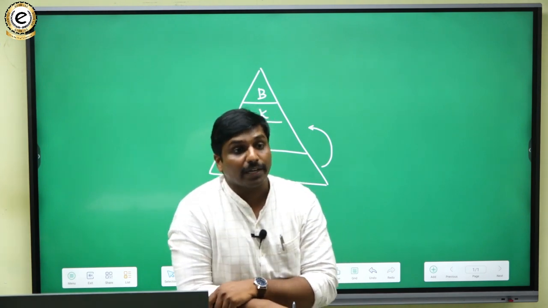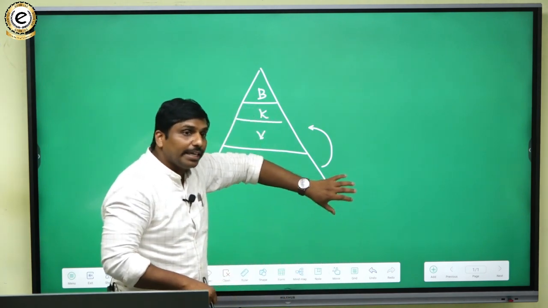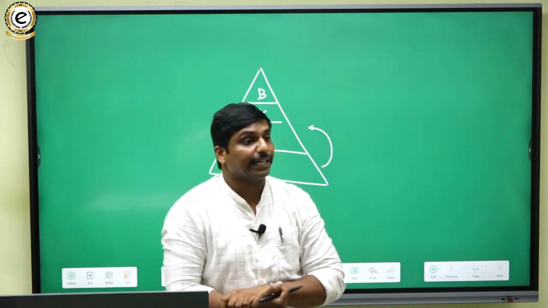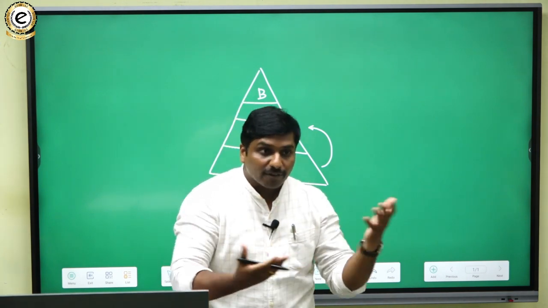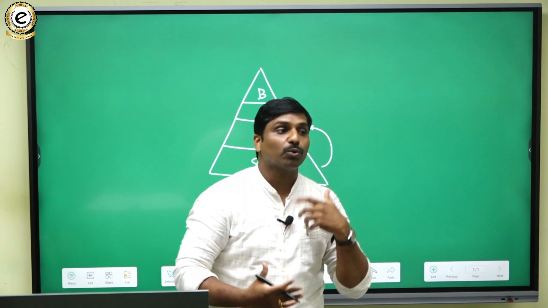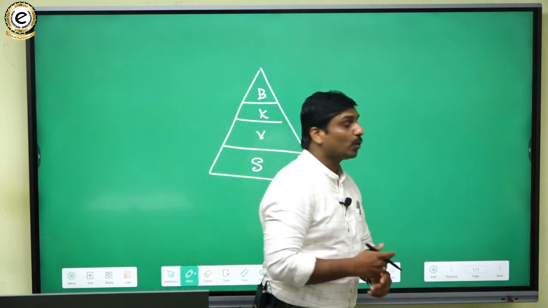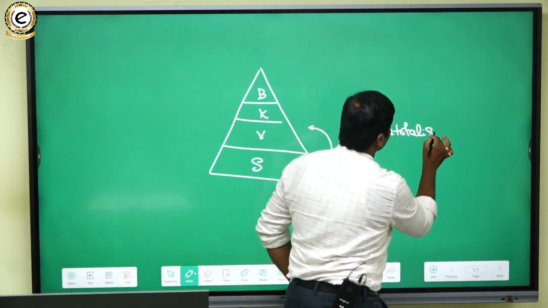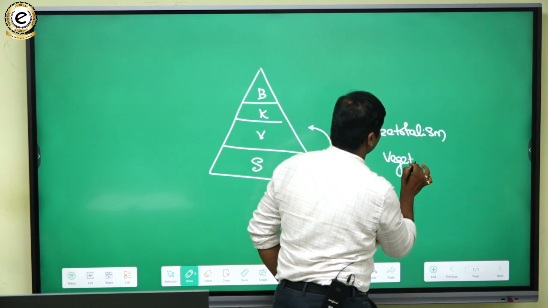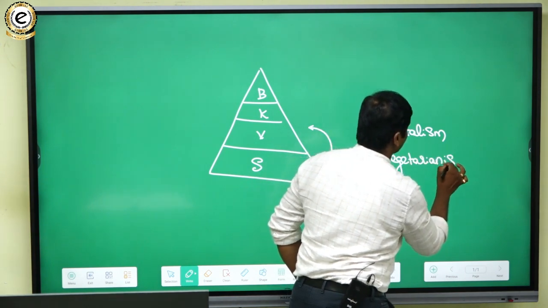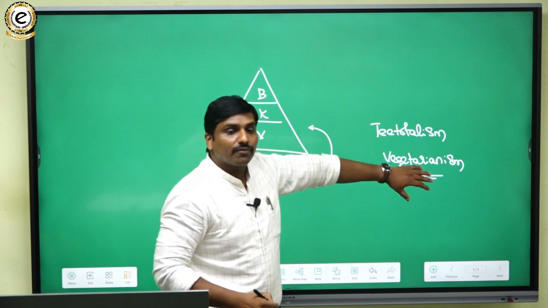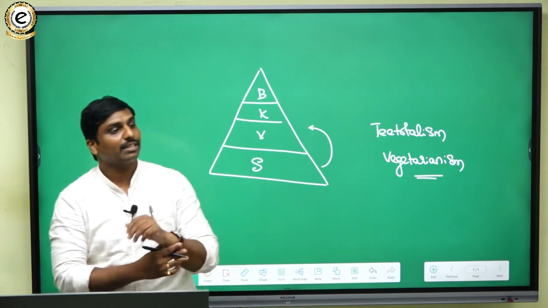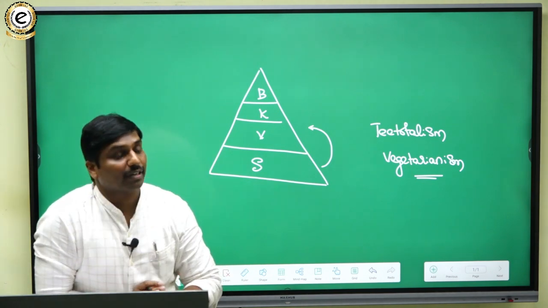So if a person belonging to the lower caste imitates the higher caste habits, like vegetarianism, or teetotalism, that is abstaining from alcohol, all such things are nothing but an example of Sanskritization.